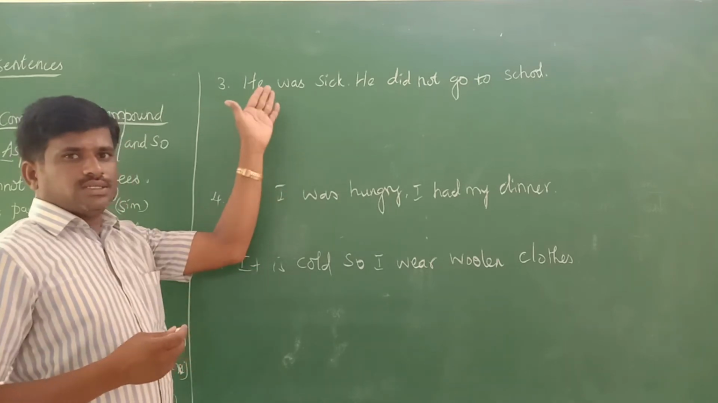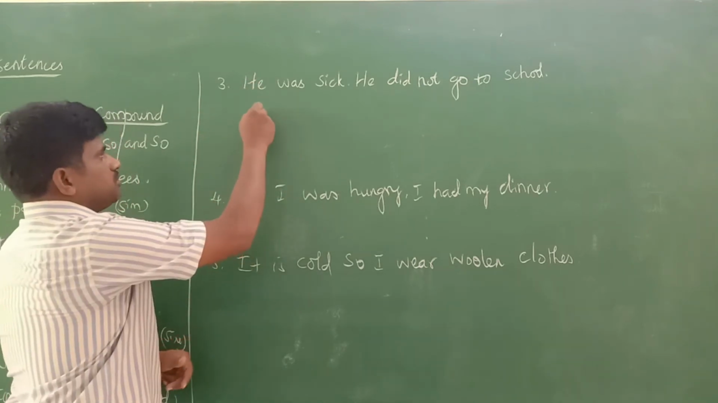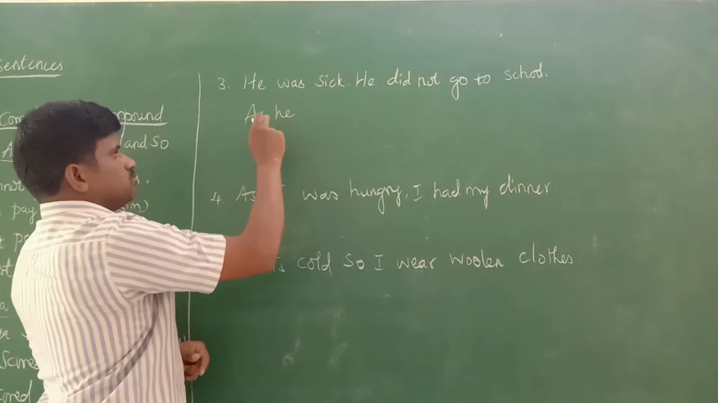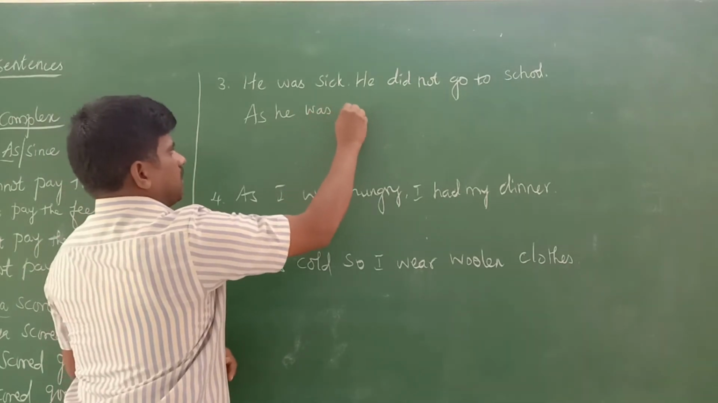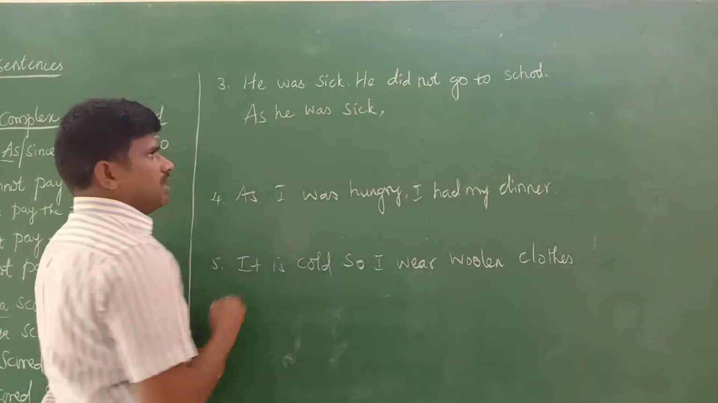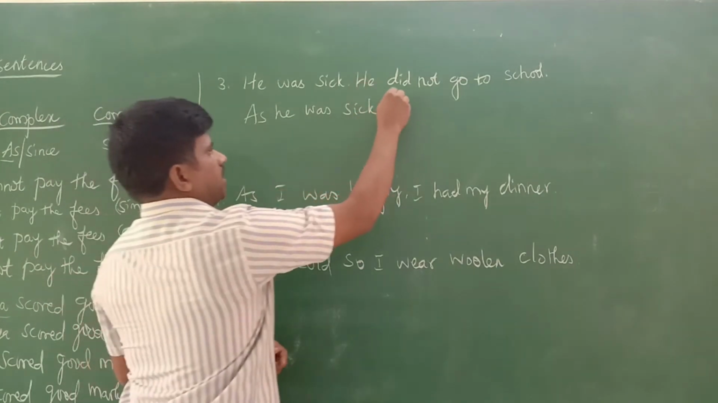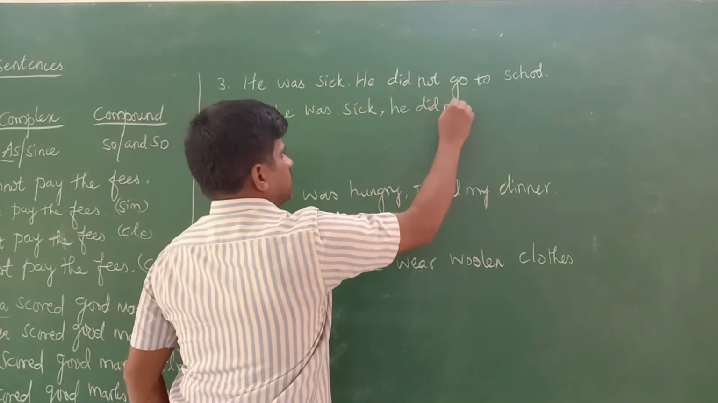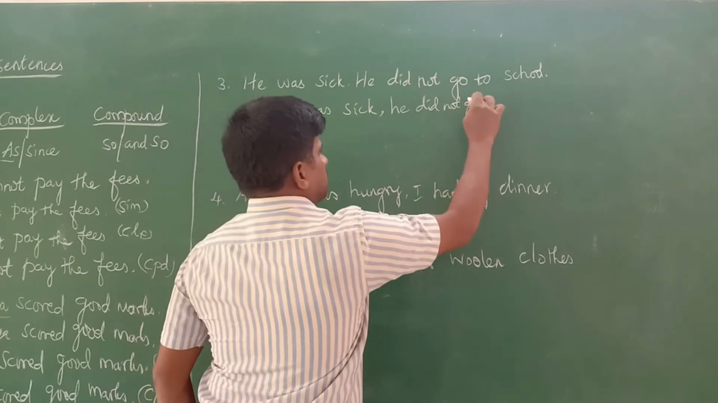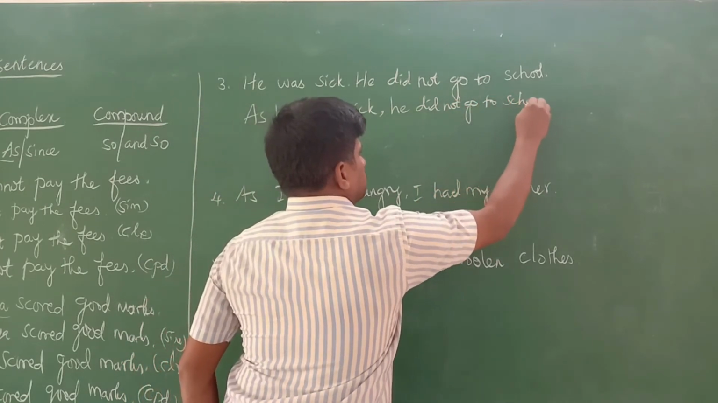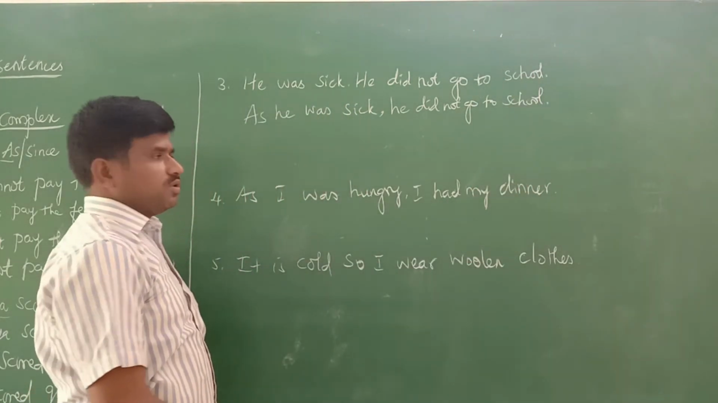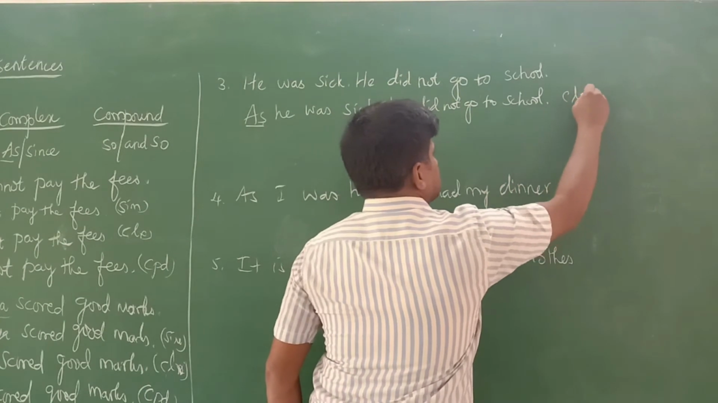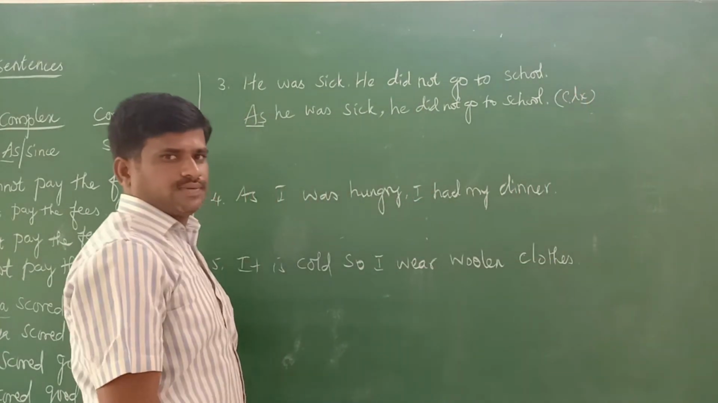Now we take this complex sentence. How to change? We should write "As he was sick," with a comma. Again, that is a small letter we should use. "He did not go to school." That's all. As we are using "as", this is a complex sentence. This comes under complex.